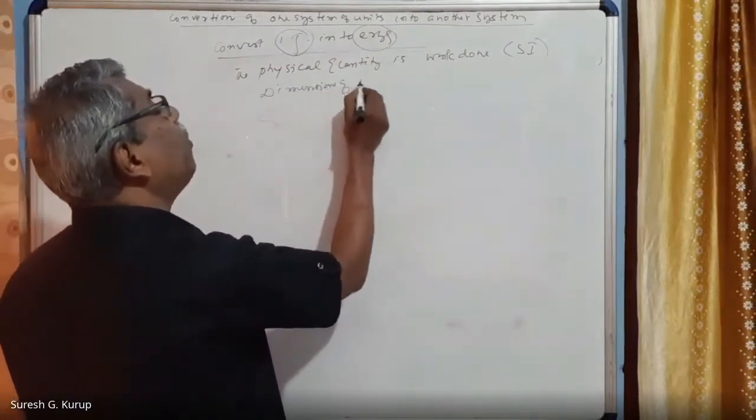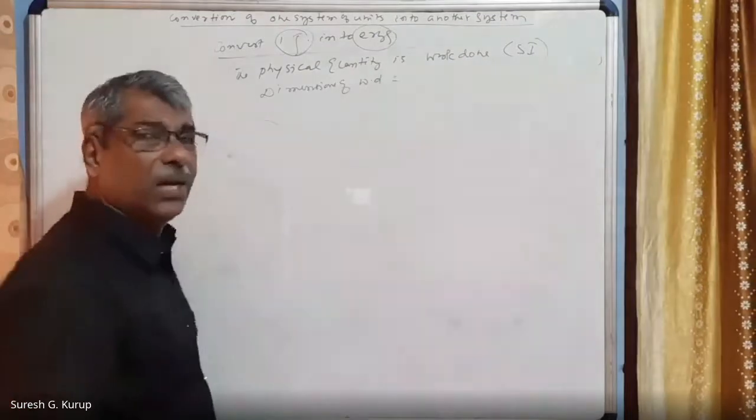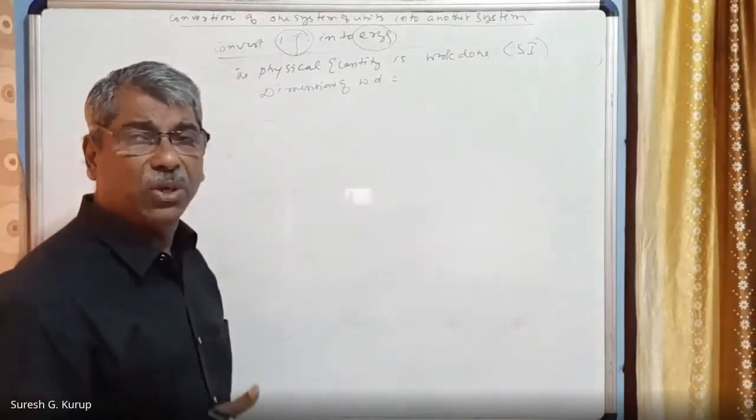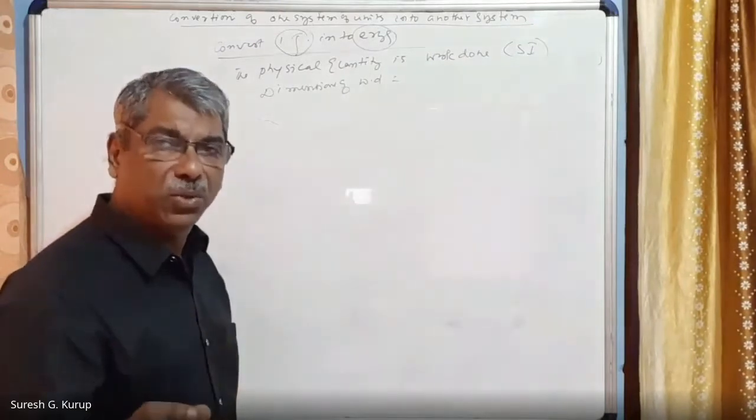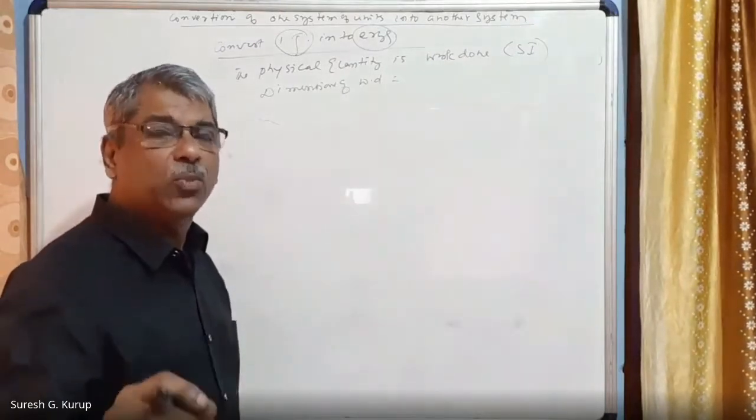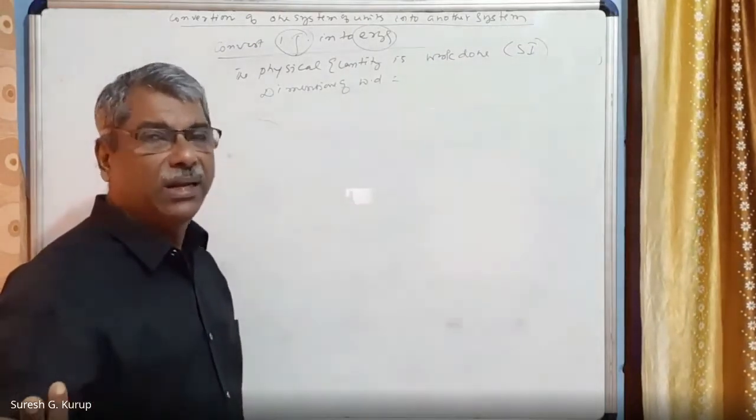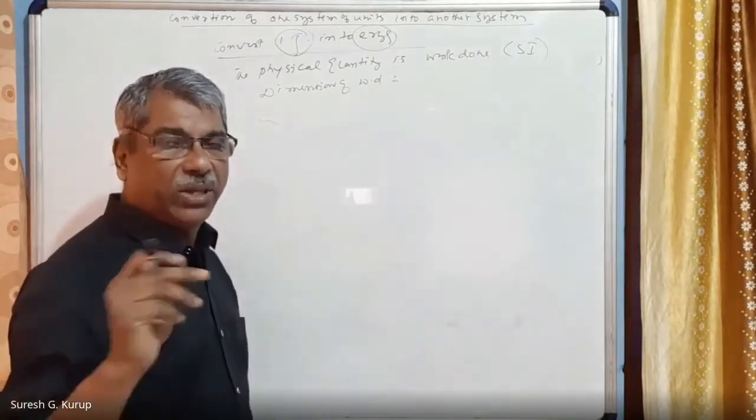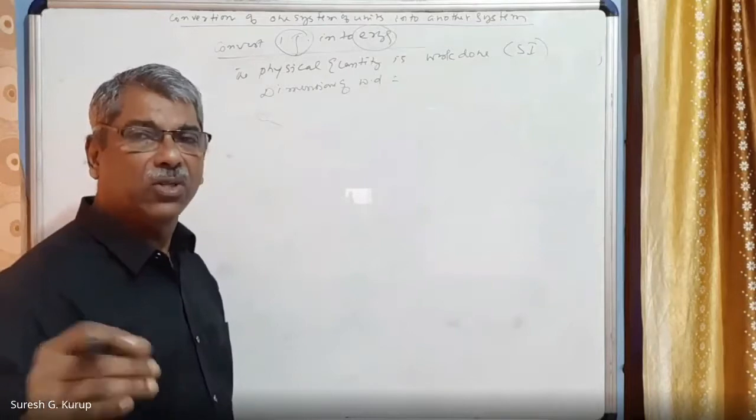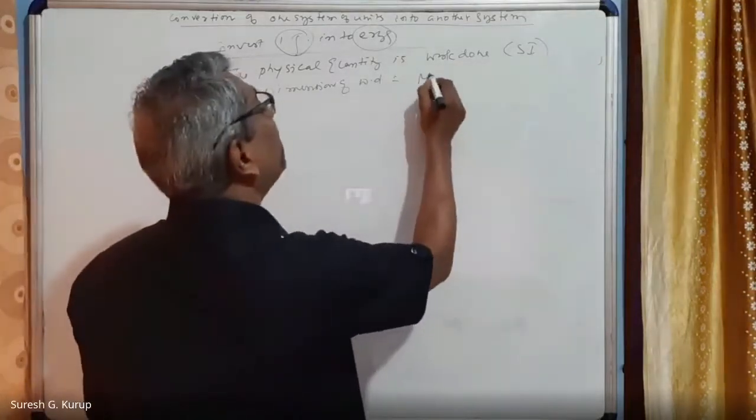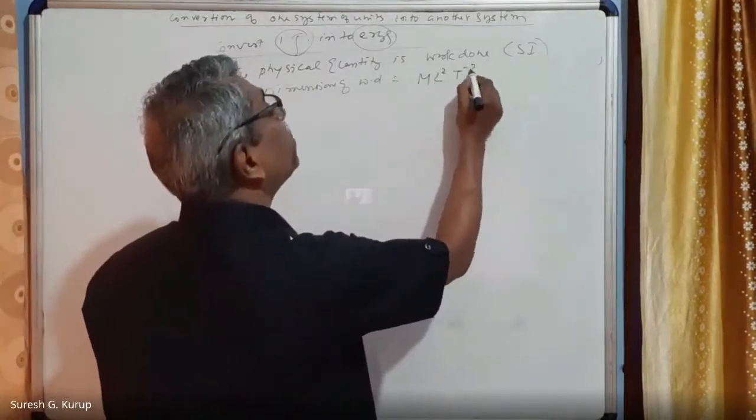Dimensions of work done, everybody knows that. Work done is equal to force into displacement. Force is MLT raised to minus 2, into displacement, which is length only, that is L. So MLT raised to minus 2 into L is equal to ML squared T raised to minus 2. So you will write the dimensions ML squared T raised to minus 2.